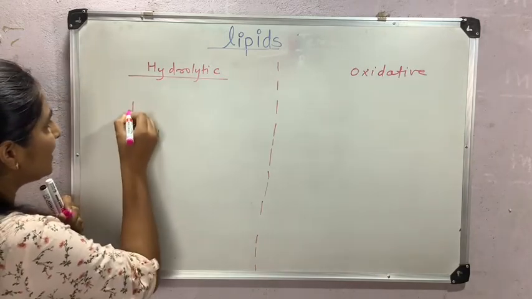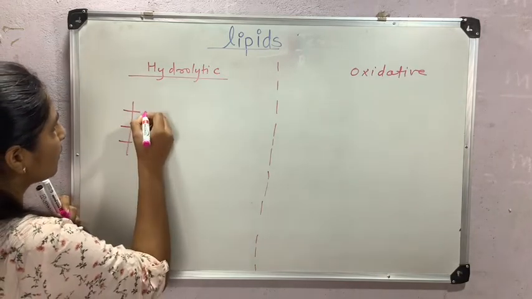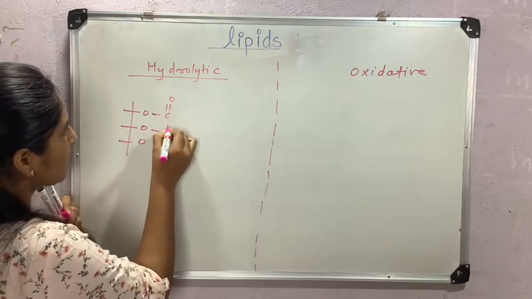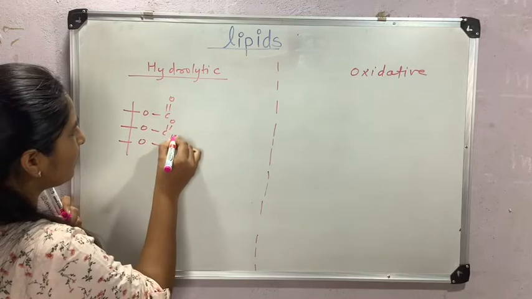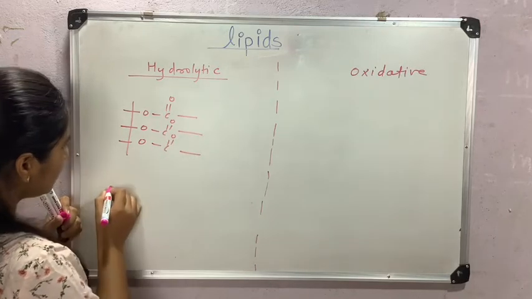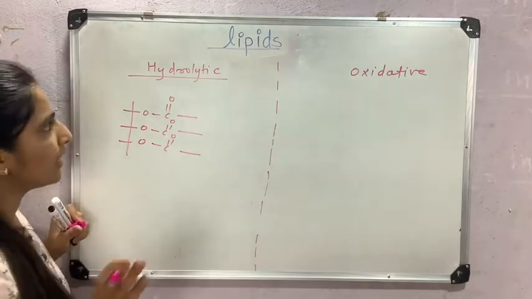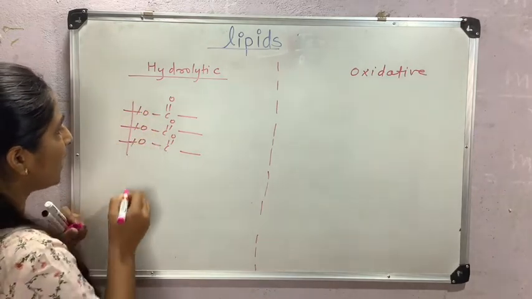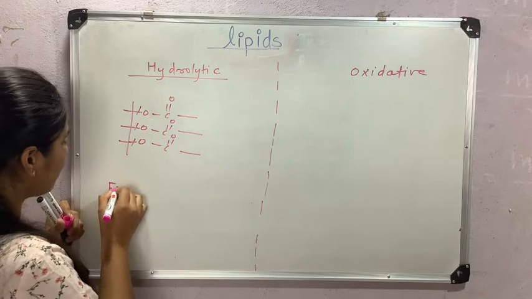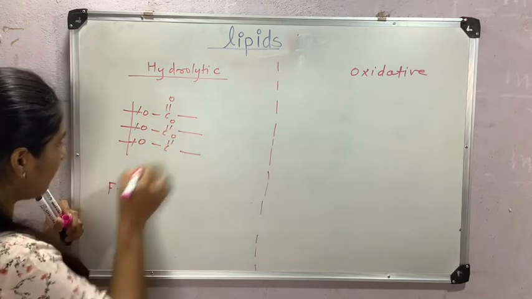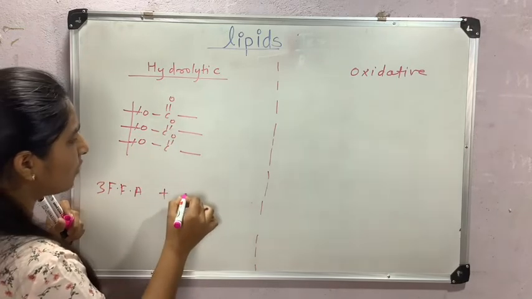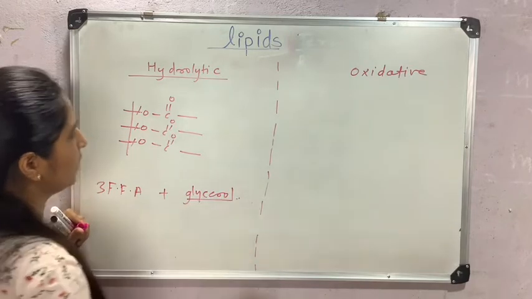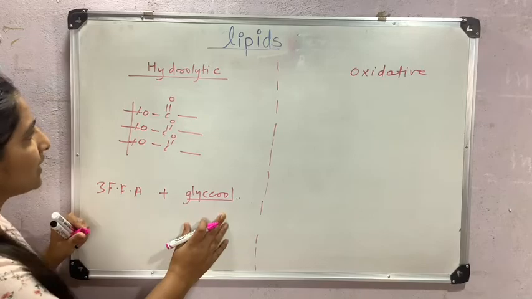This triglyceride molecule, this is O, these three fatty acids, therefore this is triglyceride molecule. What happens? Here this bond will break, and we will get two products: three free fatty acids and one glycerol molecule, which is alcohol. This alcohol, glycerol we will get.